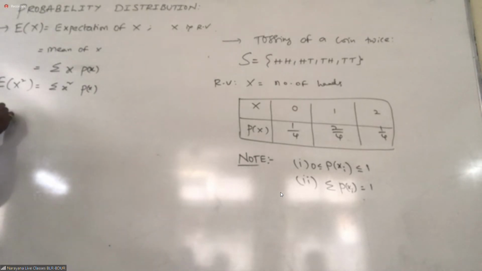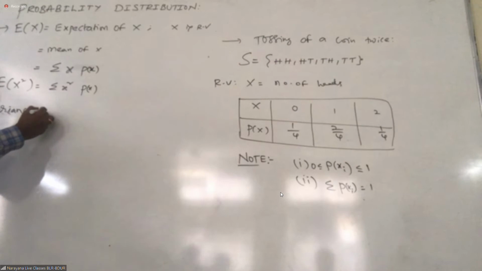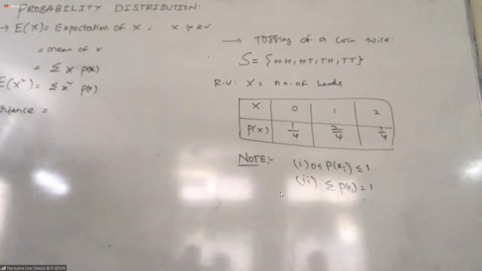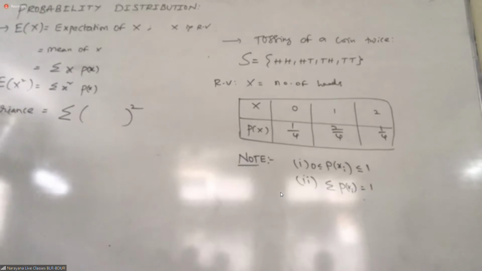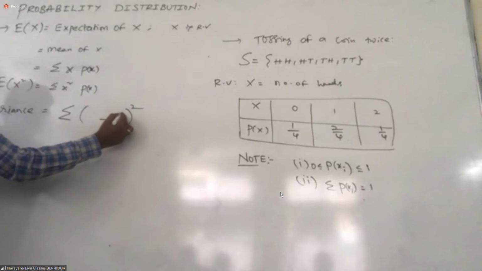Does anybody know what the variance is? In statistics, variance, no? We have it in lower classes also. What is variance? The sum of squared deviations from the arithmetic mean.